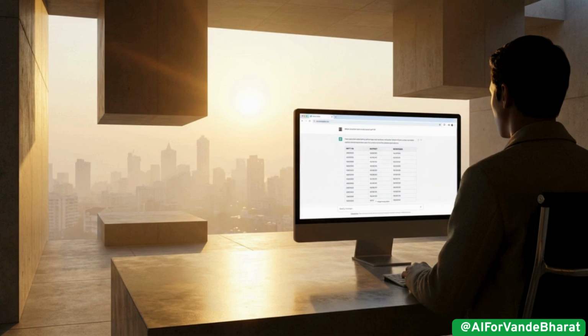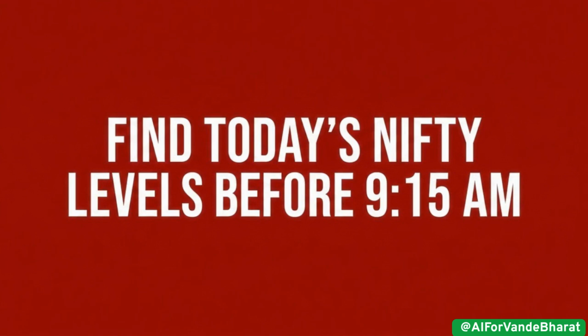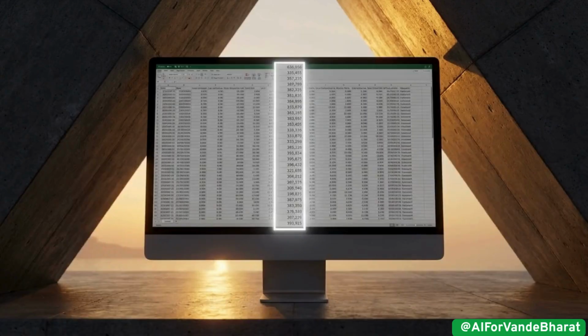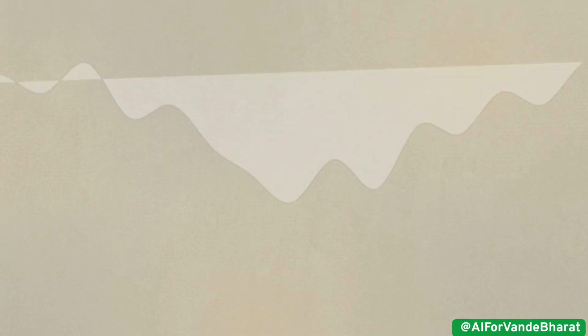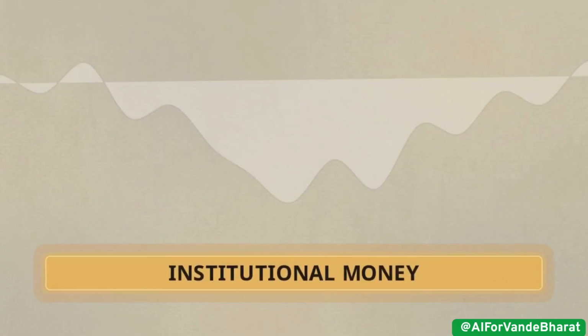We will use large language models as our personal data scientists to extract precise, objective intraday levels before the opening bell even rings. Moving away from manual guesswork and letting AI parse the raw data is the most effective way to align our charts with institutional money from the very first minute of the session.